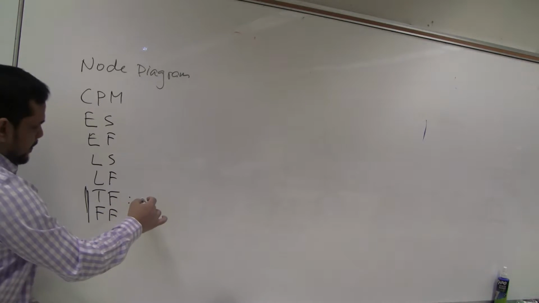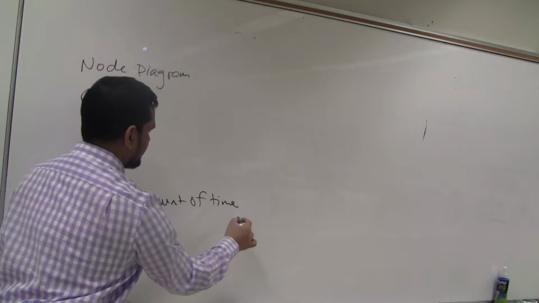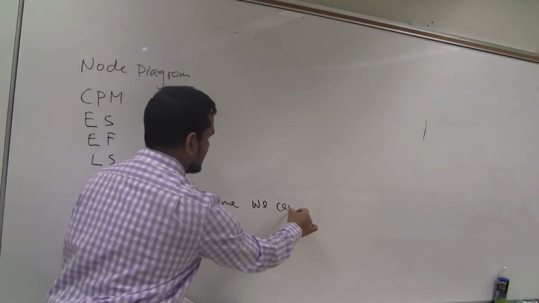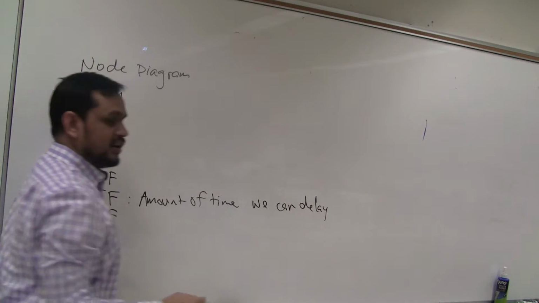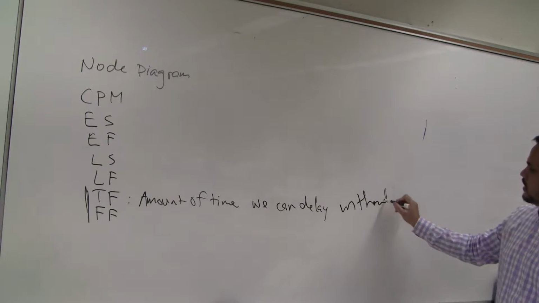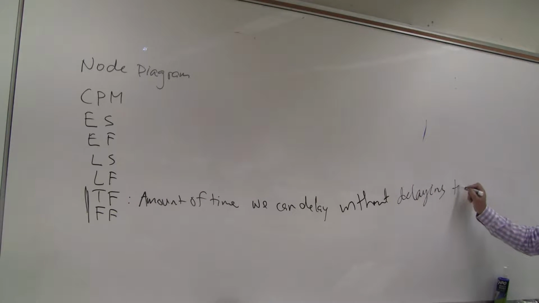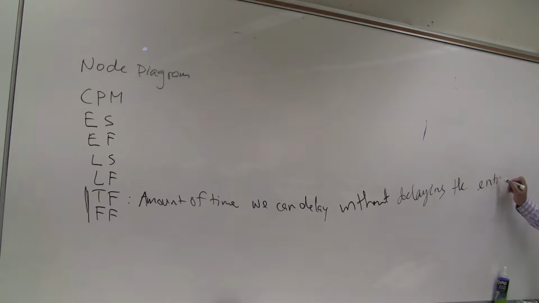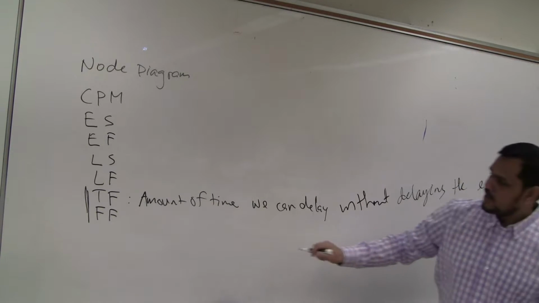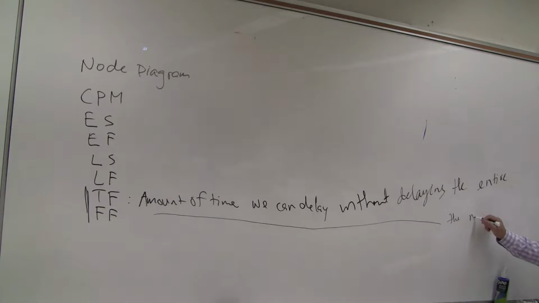Total float is the amount of time we can delay without delaying the entire project, but free float is the amount of time we can delay without delaying the next activity. That is the difference. This is next, this is entire.